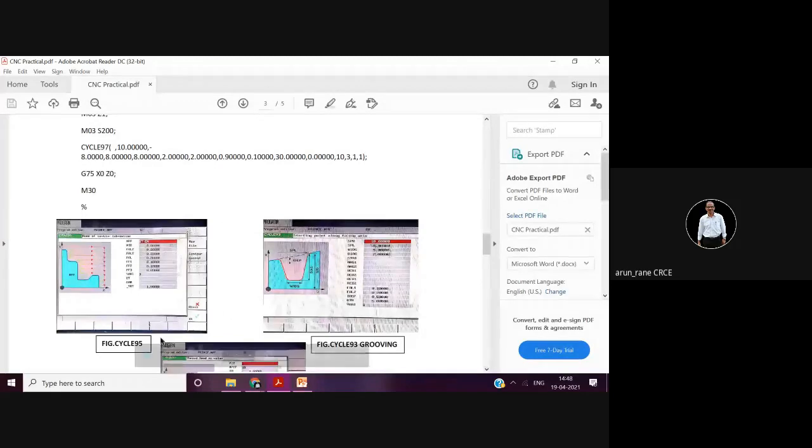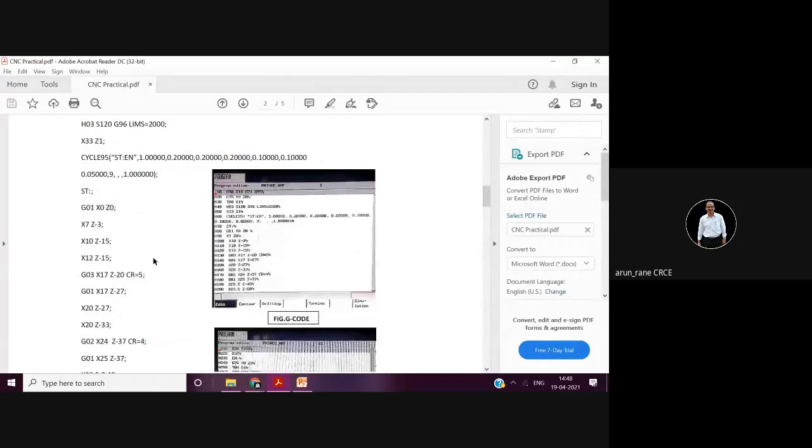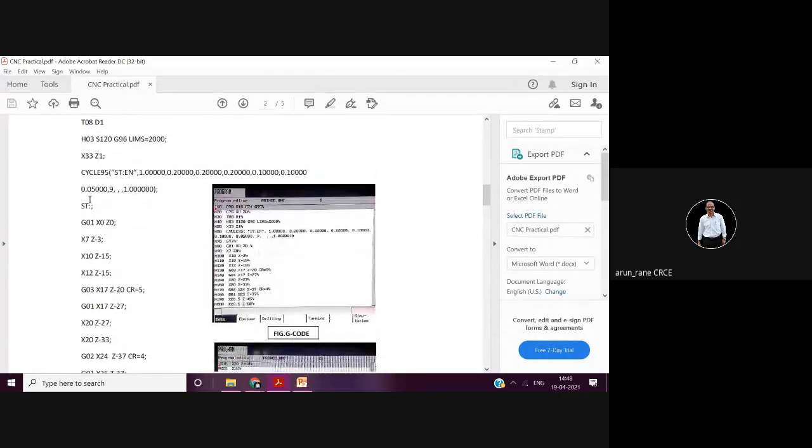In the machine, you can call cycle 95. This is what is called menu driven. It gives the graphics, and there you have to input the different values. This cycle is available in the open source programming manual. Okay, this is wrong. ST, you have to delete it.